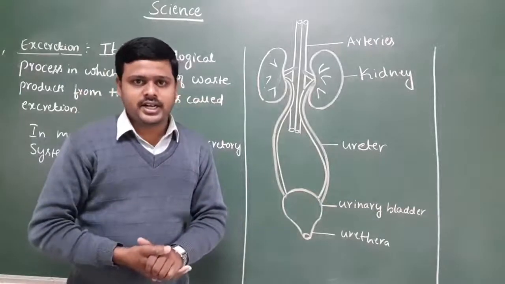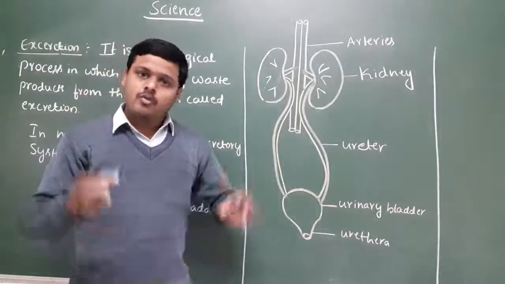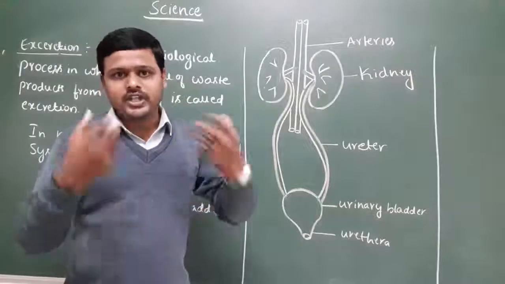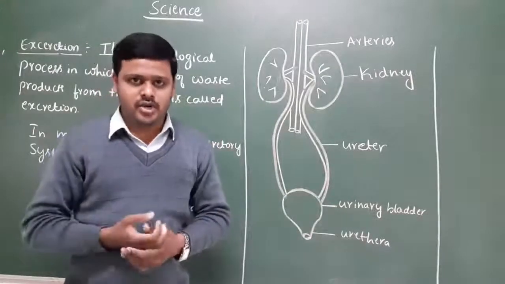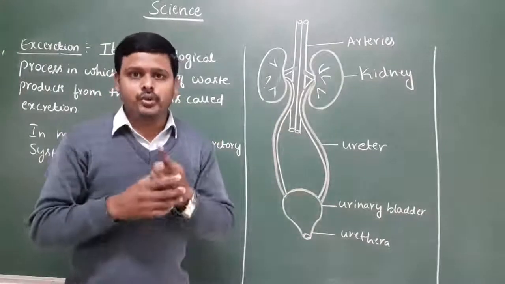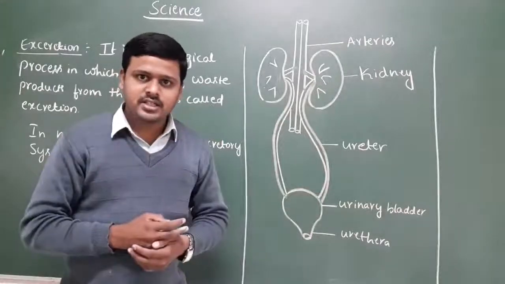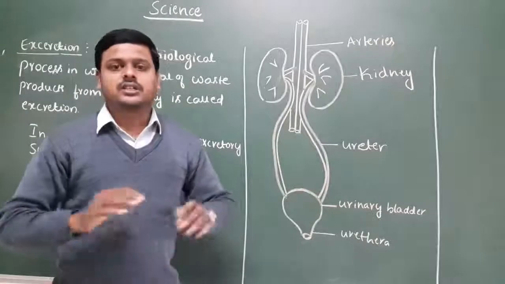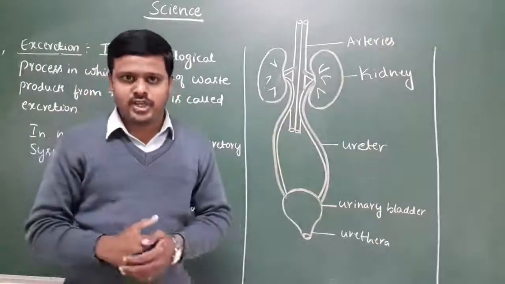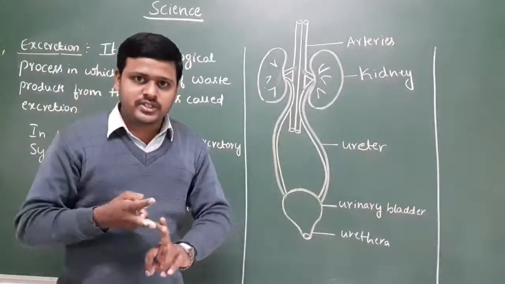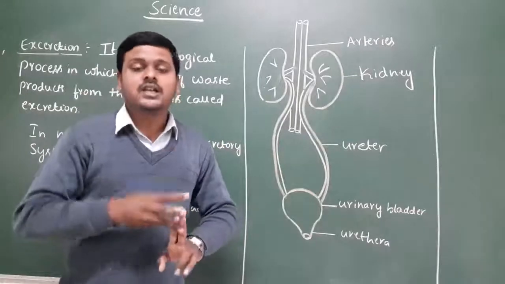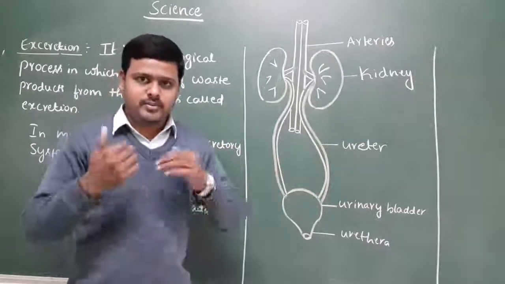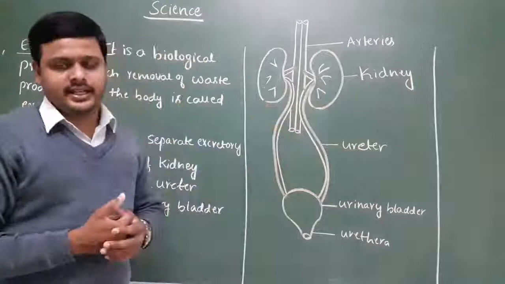I hope you understand. What kind of waste products are eliminated from the body? Specifically urea, uric acid and other nitrogenous waste substances that are very harmful to our body. These nitrogenous waste substances, urea and uric acid, are eliminated from the body with the help of the excretory system.